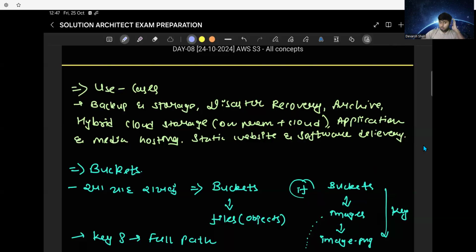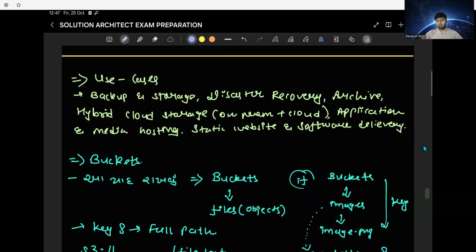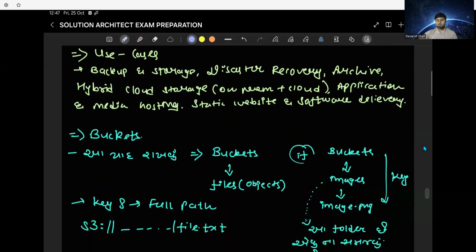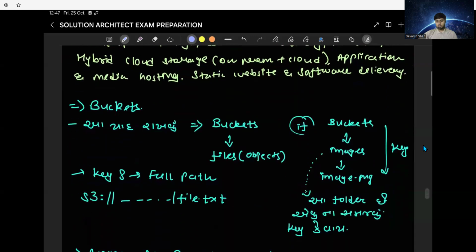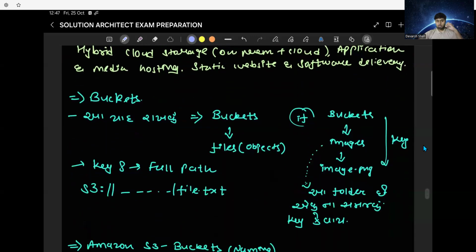Okay, hello everyone. Today I completed learning all about the AWS S3 concept. I learned how we store objects, what buckets are, what prefixes are, and what file paths are in AWS. Now, let me take you through everything I have learned.